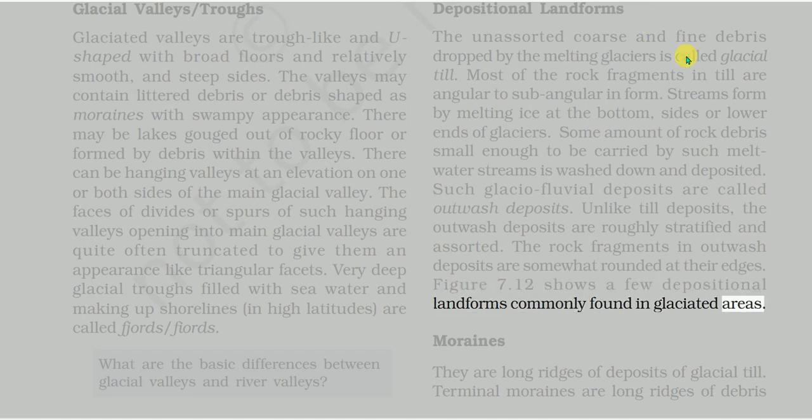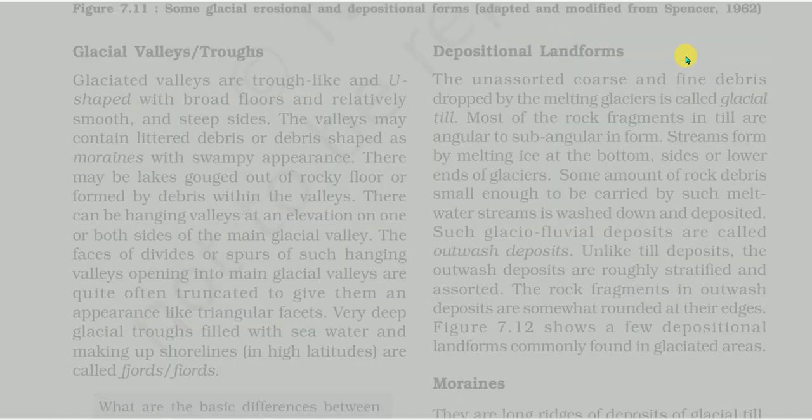Moraines. They are long ridges of deposits of glacial till. Terminal moraines are long ridges of debris. Figure 7.11, some glacial erosional and depositional forms, adapted and modified from Spencer, 1962.